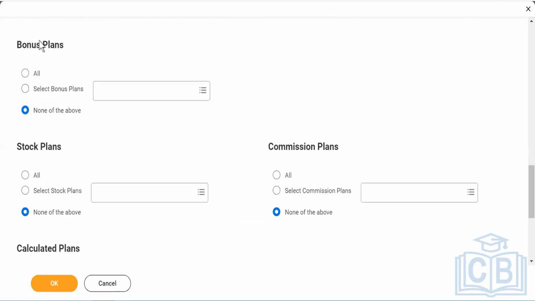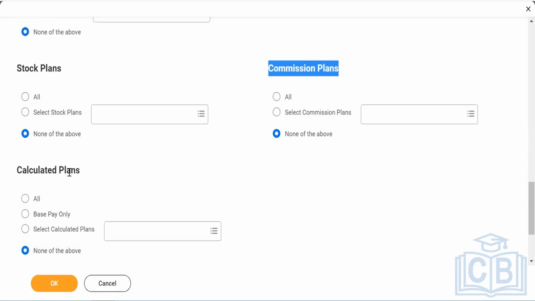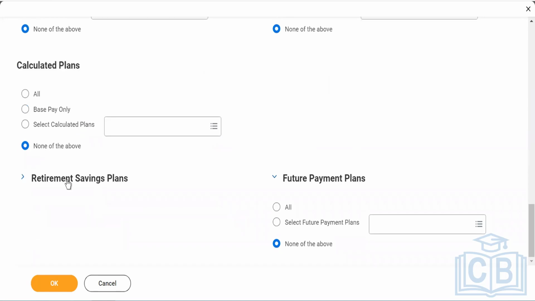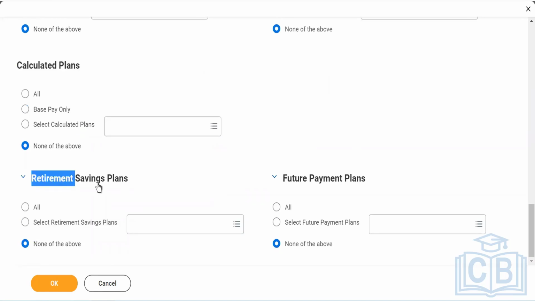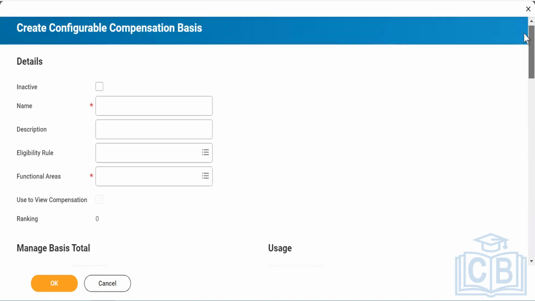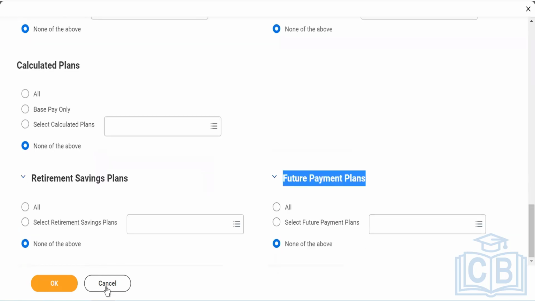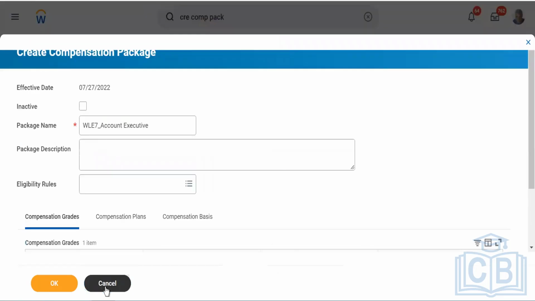But now you see there is bonus plan, stock plans, commission plans, calculated plans. All these are different, and each is a chapter in itself. Retirement saving plan, future payment plan. All these things are part of your package if you want to go ahead and perform these advanced compensation.